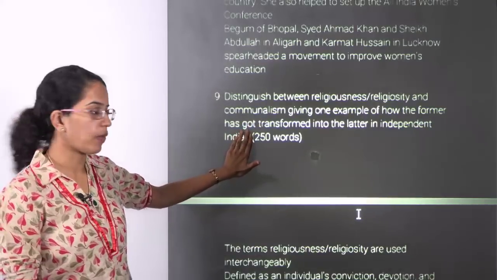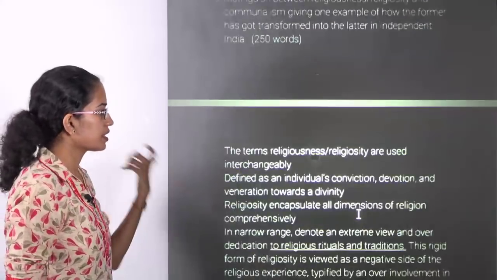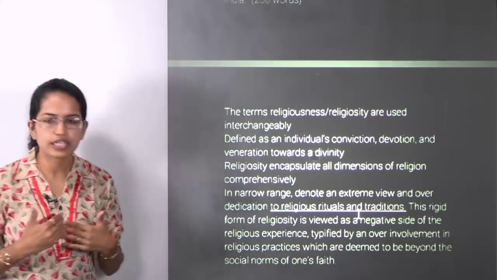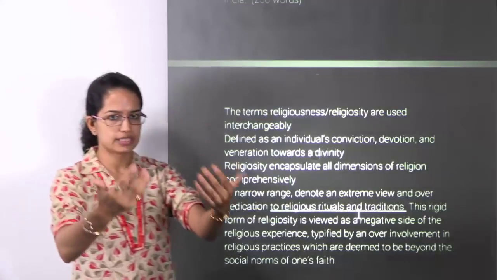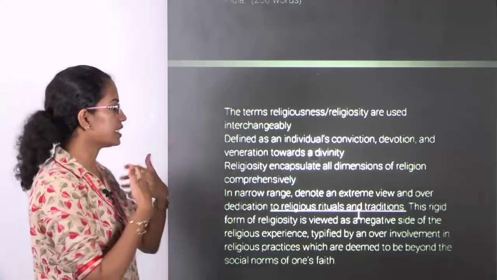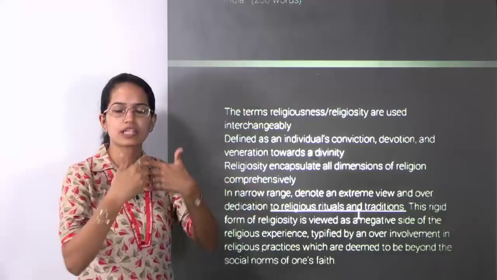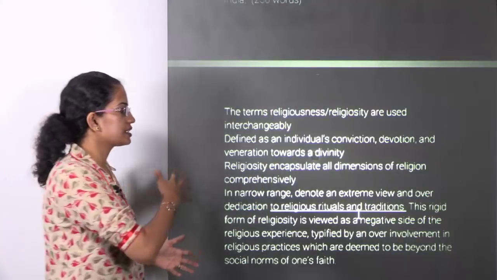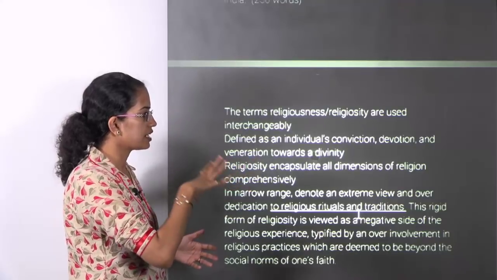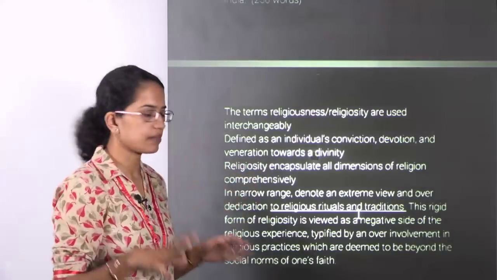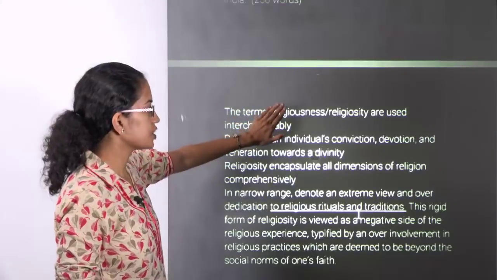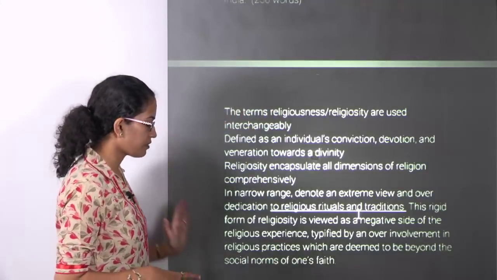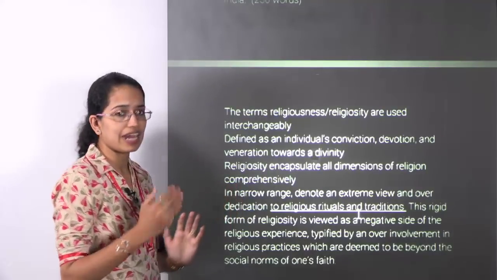A very important question. So when we talk about religiousness or religiosity, we talk about the dedication of an individual to a particular, let's say, religion, his dedication to a particular divinity, a particular god or a particular sect. However, this religiosity basically talks about the various dimensions of the religion, his rituals, his traditions. On the other hand, when we talk about communalism, it's an ideology.